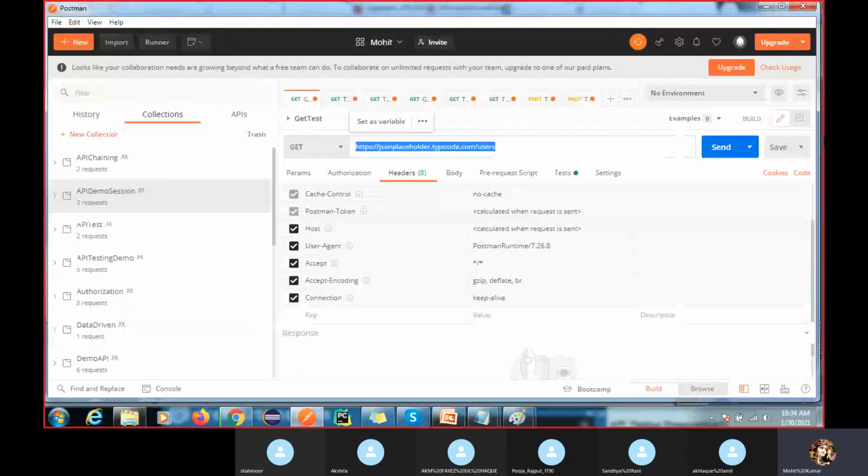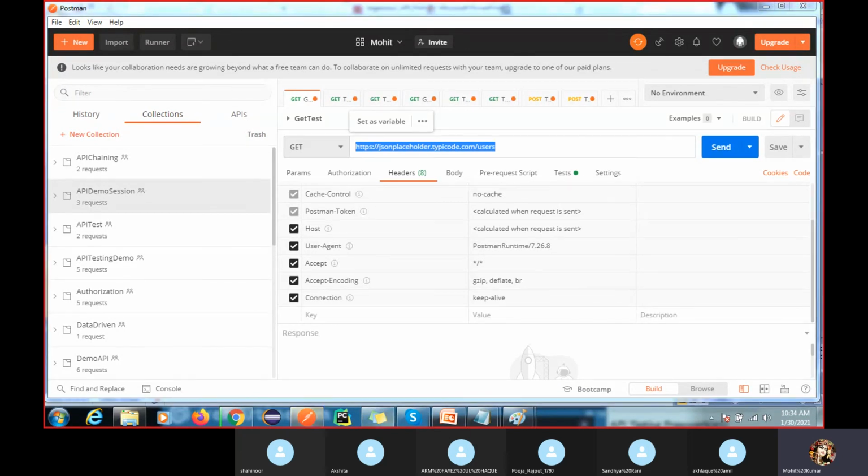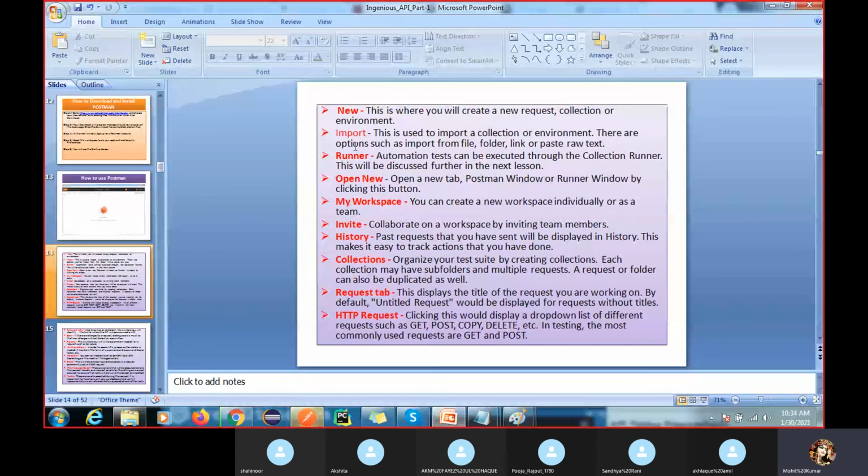So what is the use of these? We are not going to use all the features of Postman. We will use the necessary and important things that we are going to use frequently. If you want to learn in depth, you will find many tutorials to learn the Postman tool. But whatever the important things are, we are going to highlight them in this session. With New, we can create a new request, collection, or environment.